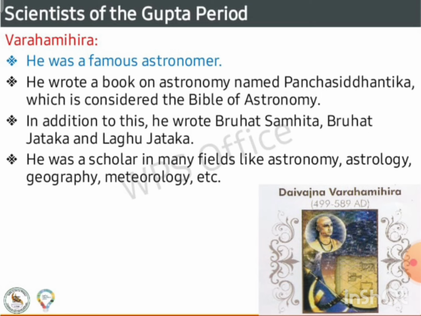Scientist of the Gupta period, Varahamihira. He was a famous astronomer. He wrote a book on astronomy named Panchasiddhantika, which is considered the Bible of astronomy. In addition to this, he wrote Brihat Samhita, Brihat Jataka, and Laghu Jataka. He was a scholar in many fields like astronomy, astrology, geography, meteorology, etc.